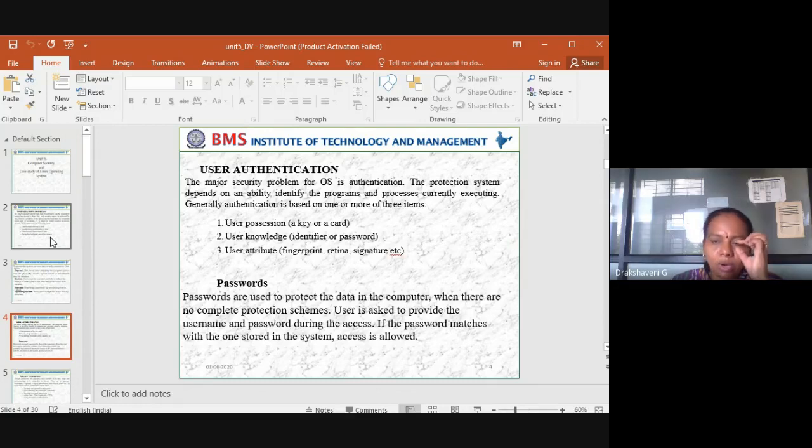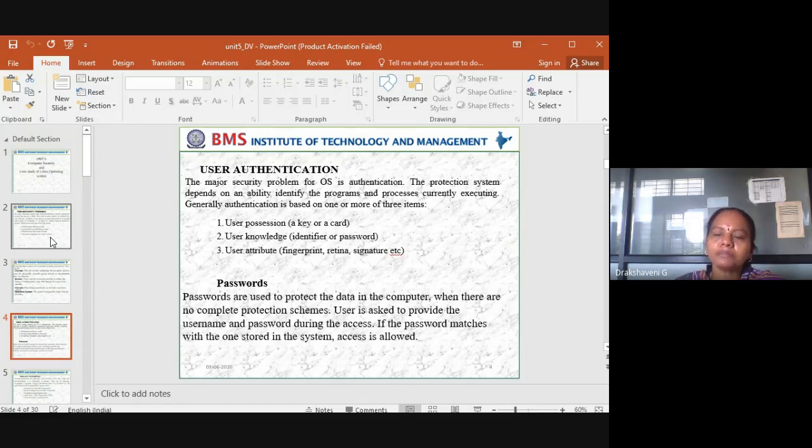Retina means this eyeball that we have will be sensed, and each human being will have a unique one. That's about the retina. The next one is a signature. So for years together we have been using the signature, because no one can hack or forge your signature. That's the reason. These are some of the ways where authentication can be done.